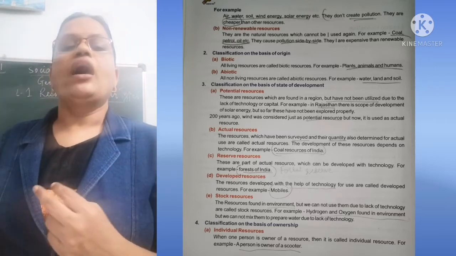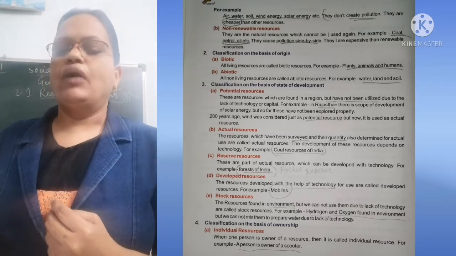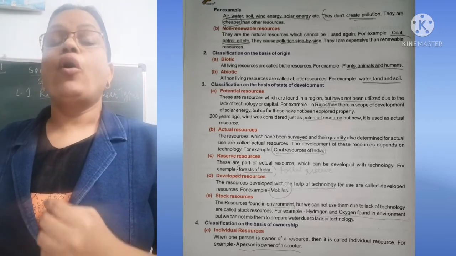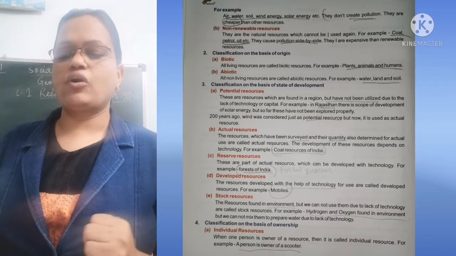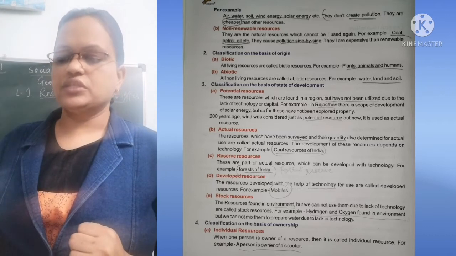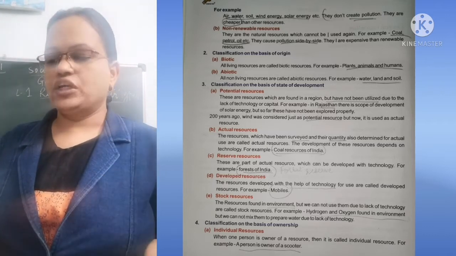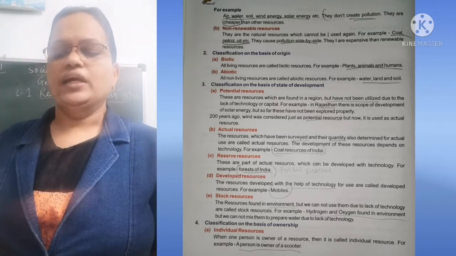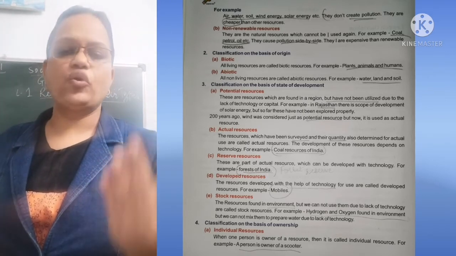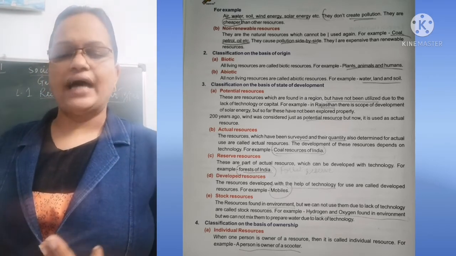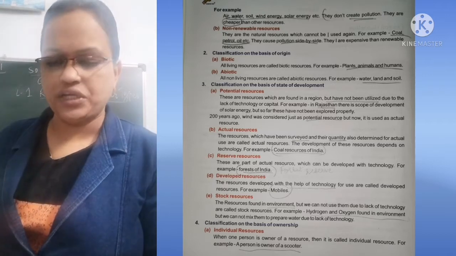Now second is abiotic resources. All non-living resources are called abiotic resources. For example, water, land and soil. These are non-living resources, so they are called abiotic resources.